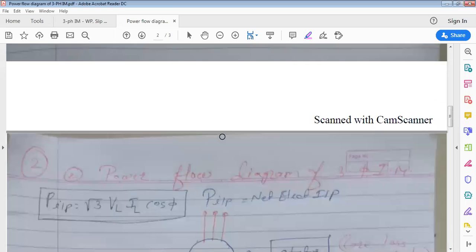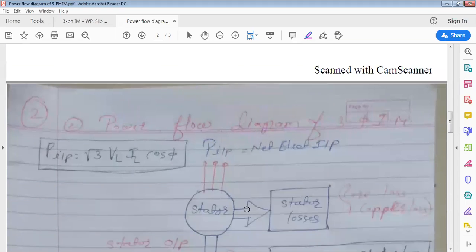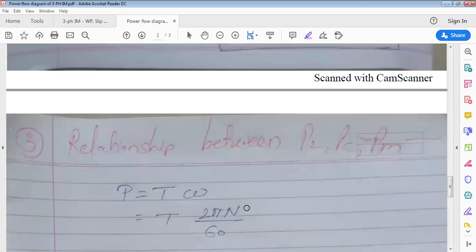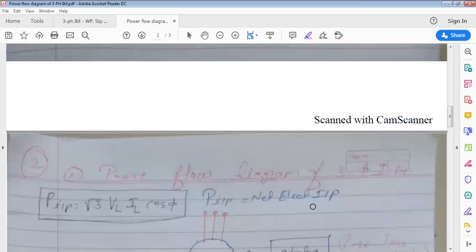Okay, now we'll go for the three-phase induction motor, its power flow diagram. Questions on this you will get asked. Numericals will definitely be there on this topic. Everyone listen: MCQ question also, 4 mark also, 6 mark question also, or you will get asked to draw and explain the power flow diagram of three-phase induction motor, or a derivation on this. Derive P2 : Pc : Pm is 1 : S : (1 minus S). Like this, numericals or draw the diagram or derive this. Very important topic. Clear?